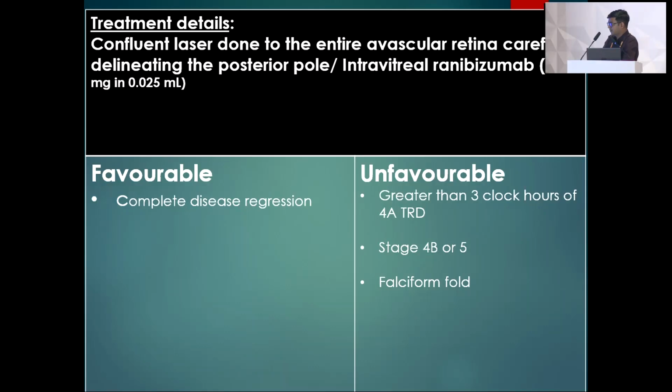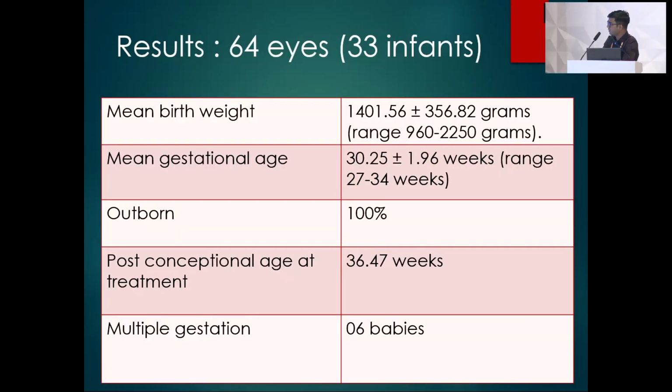It was taken as a favorable outcome when there was complete disease regression, or unfavorable when there was greater than 3 clock hours of retinal detachment or stage 4B or 5. Around 64 eyes of 33 infants were included in the study. The mean birth weight was 1400 grams, ranging from 960 to 2250 grams. The mean gestational age was 30 weeks.